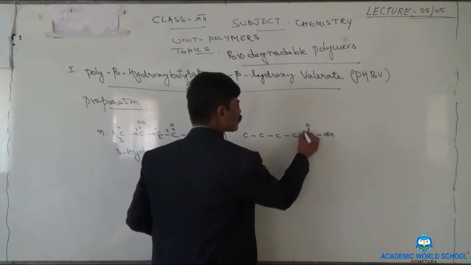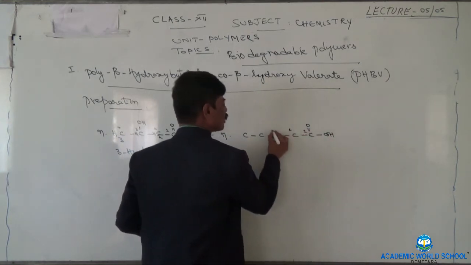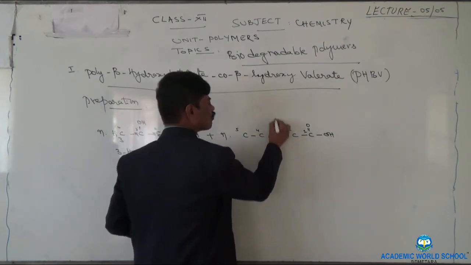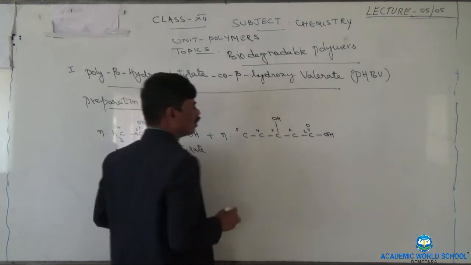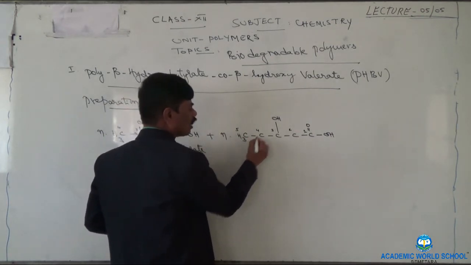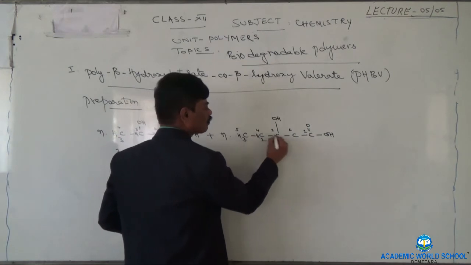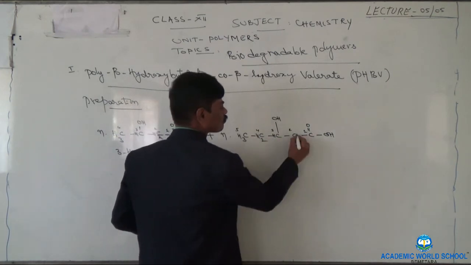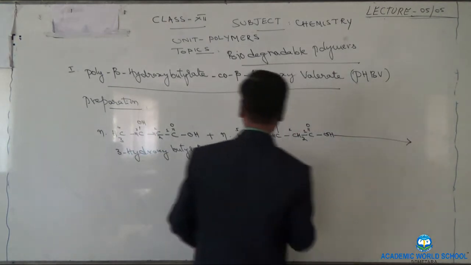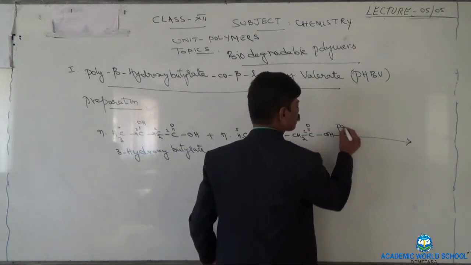And if we give number, this will be first carbon, second, third, fourth, fifth. To third carbon atom, I will add OH group. And keeping valence in the mind, I will go on adding hydrogen atoms this way. That's all. In this way, we got 2 monomers.